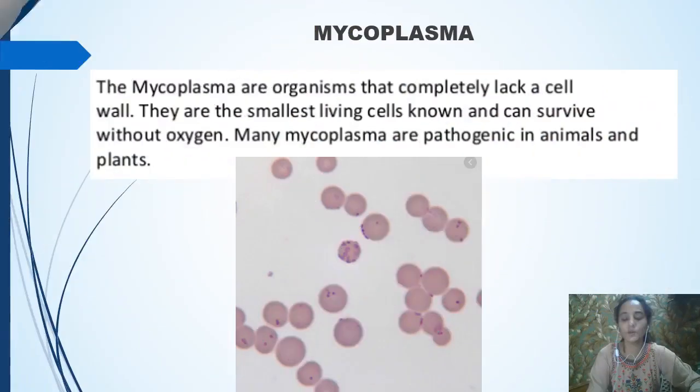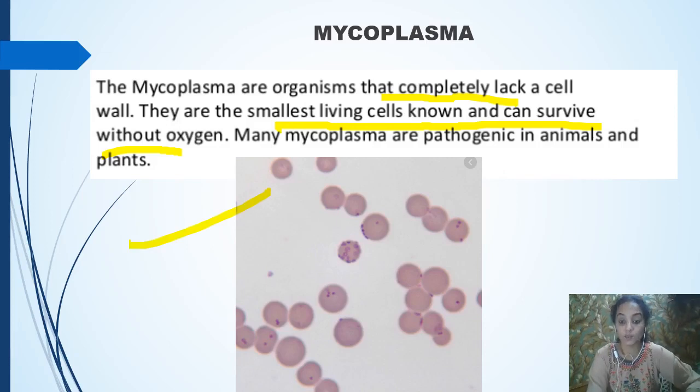There is one more, that is Mycoplasma. Mycoplasma completely lack a cell wall, and the most important thing is that they are the smallest living cells, and they can survive without oxygen. You will learn in detail in later classes what Mycoplasma is and what its structure is. I am showing you the picture of Mycoplasma here. That is the most important property of Mycoplasma. They can be grown anywhere, even without oxygen. And these Mycoplasma are pathogenic in plants as well as in animals.